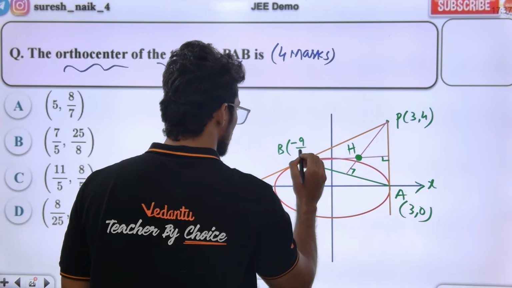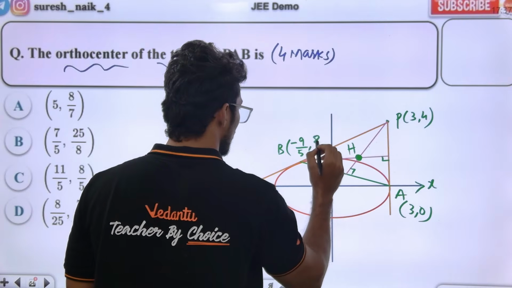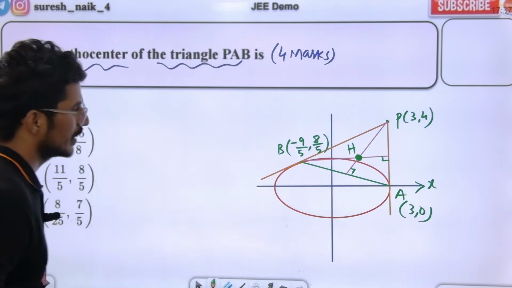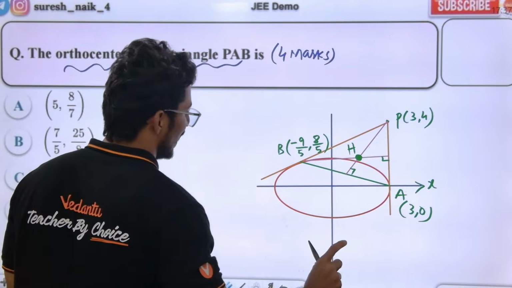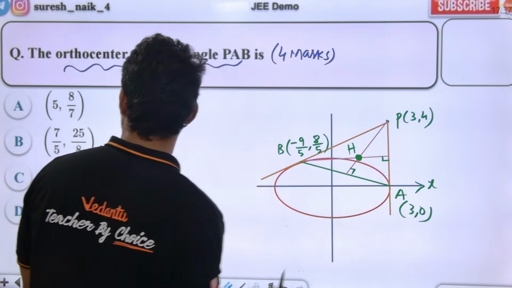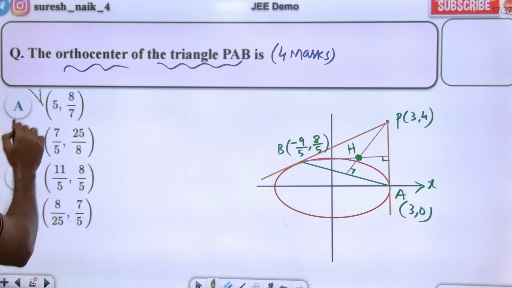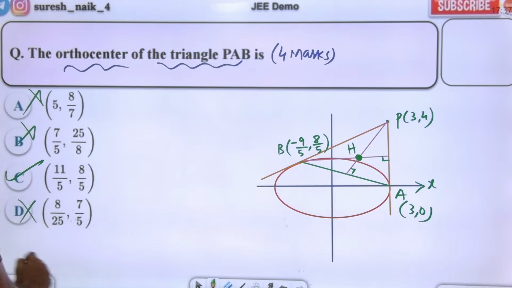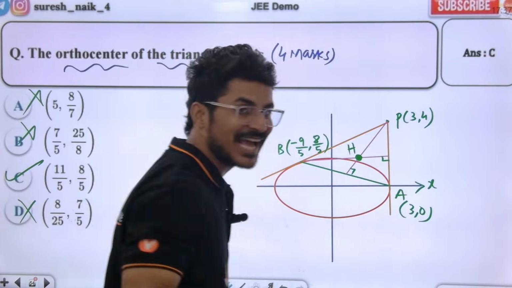So definitely this is -9/5, 8/5. Sir, now you tell me: the y coordinate of the orthocenter should also be 8/5. If it is 8/5, this won't come, only this will come. Option C is the right answer. See, simple. Diagrammatically you can answer it.